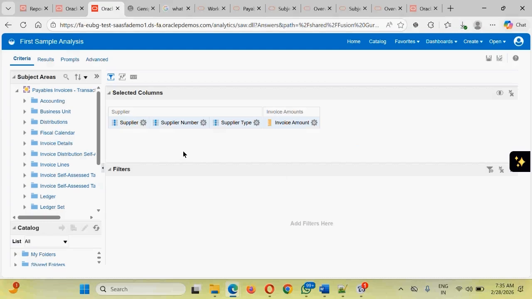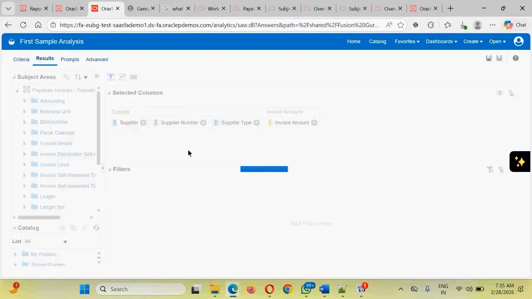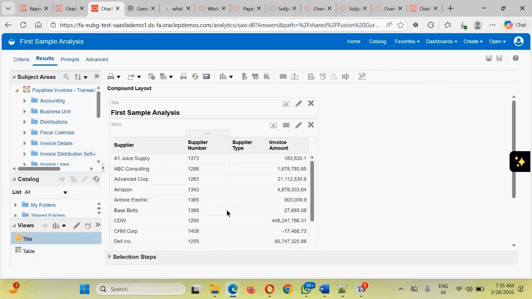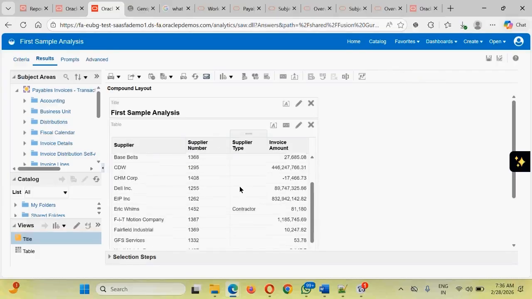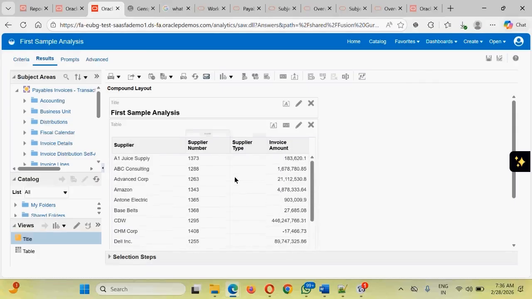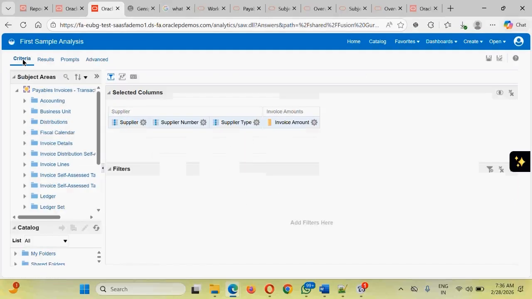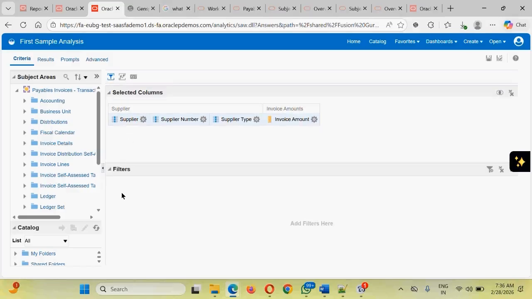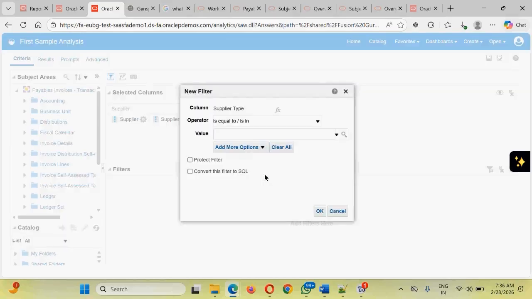Okay, next thing guys, as we are going to see the result, this result is always going to give you all the set of data. You want to see only the data where the supplier type is not null. So how will you do it? You can add a filter. If this filter is visible, good enough. If not visible, that may be because this blue icon is not clicked. Click onto this to make the blue icon visible. Now to add a filter, on which column do we want to add it? Onto the supplier type. So click onto the supplier type, click onto the filter.